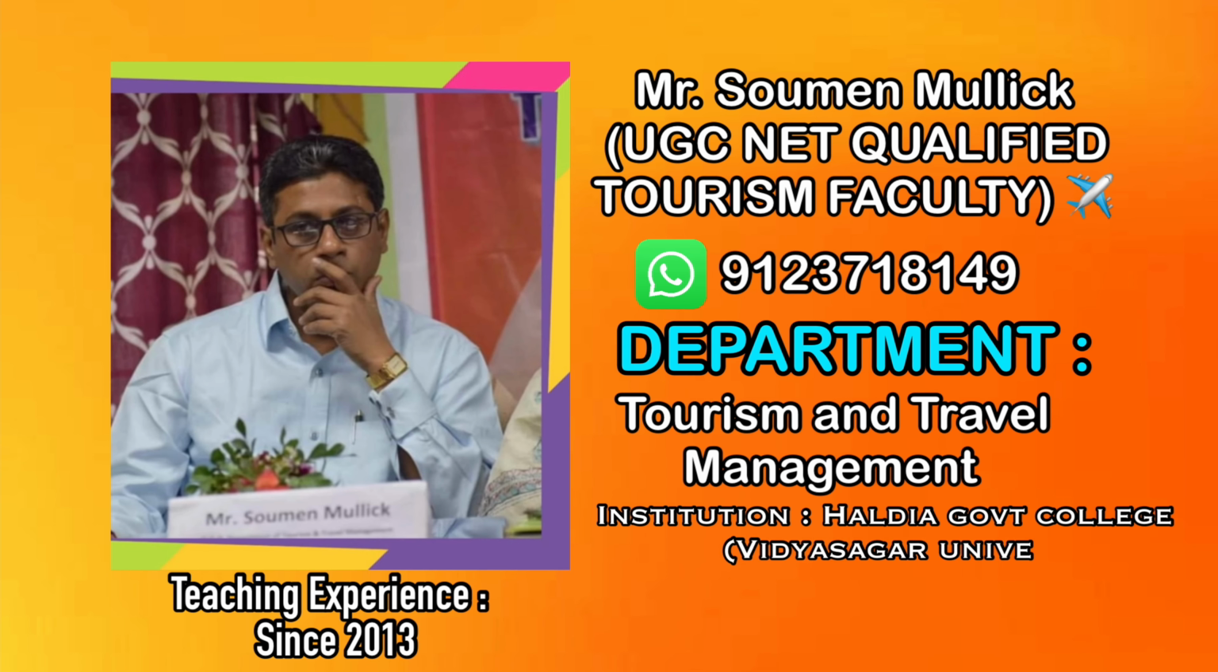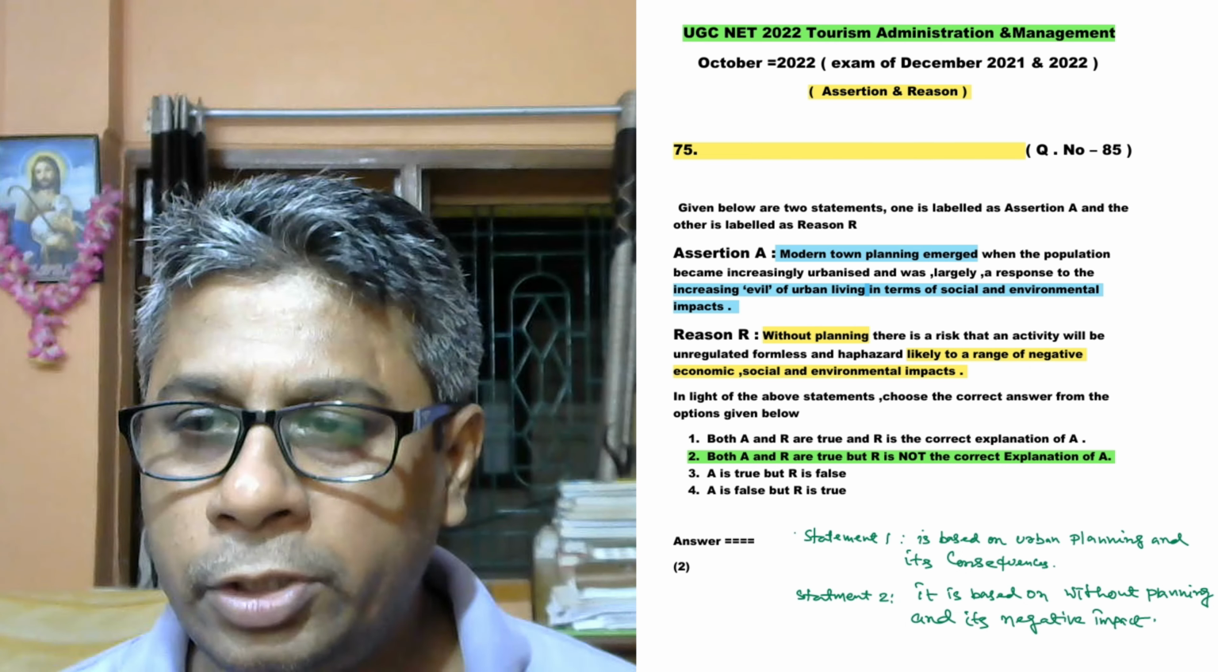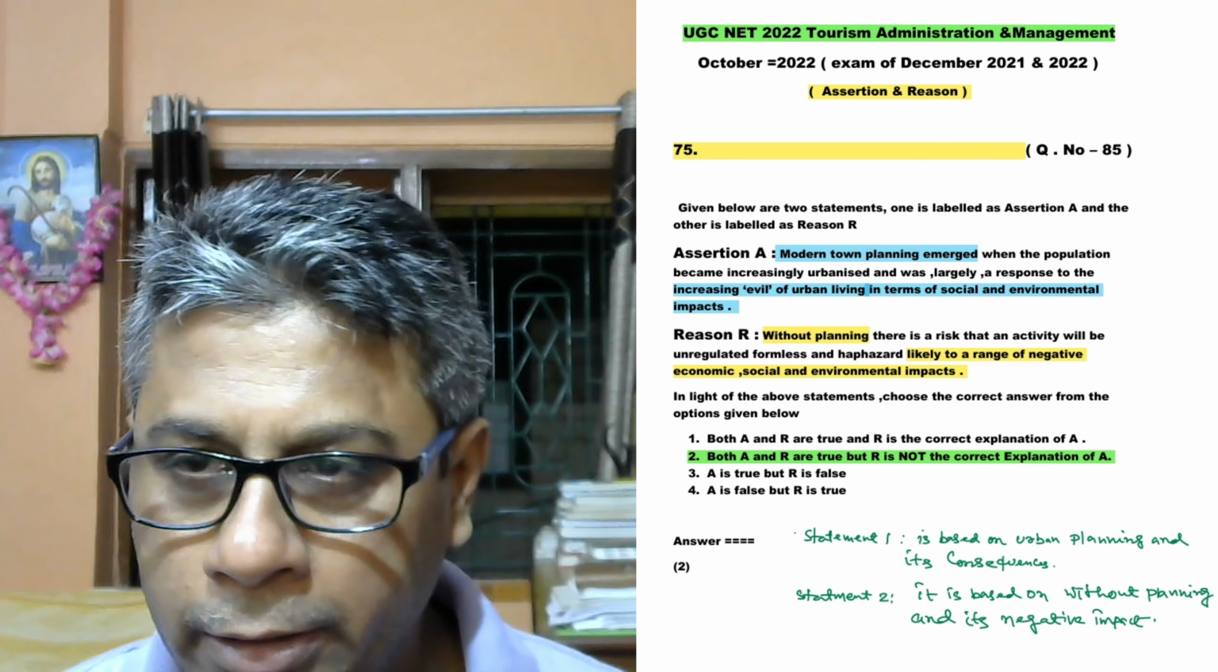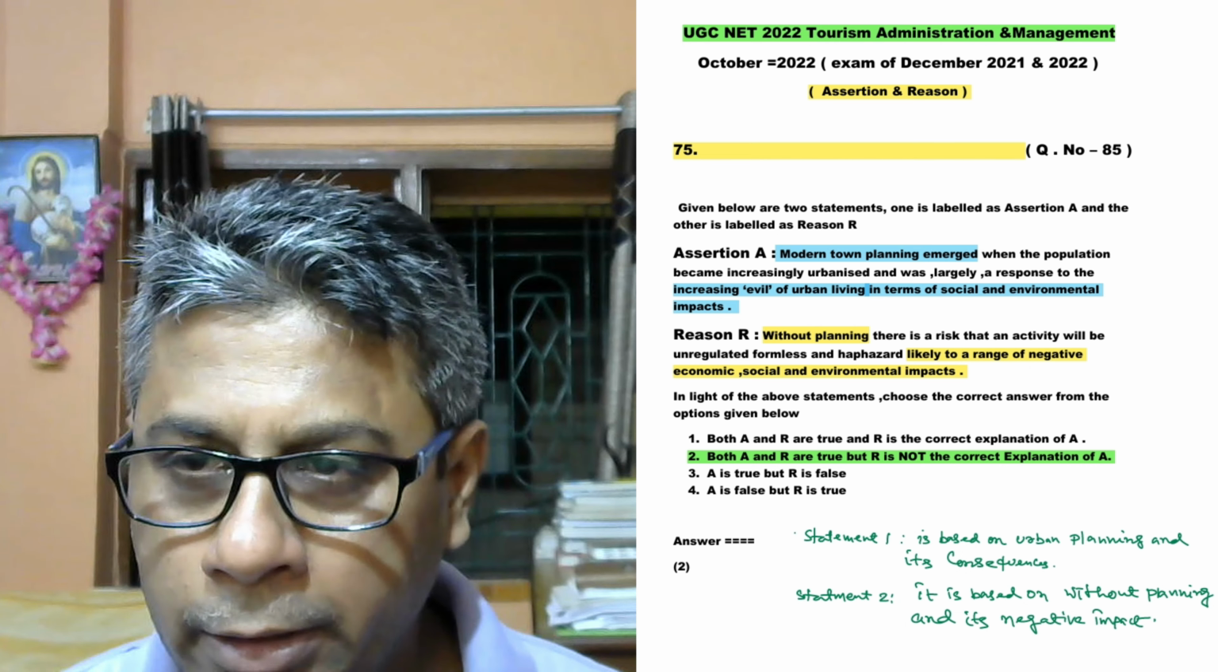Assertion A: Modern town planning emerged when the population became increasingly urbanized and was largely a response to the increasing evil of urban living in terms of social and environmental impact. Reason R: Without planning, there is a risk that activity will be unregulated, formless, and haphazard, likely to have a range of negative economic, social, and environmental impacts.